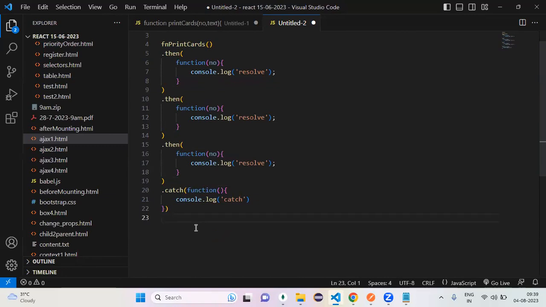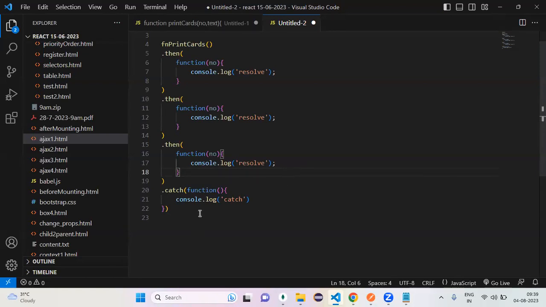If it is chaining, it is recommended to use a catch. So any exception occurred, success is okay, any failure occurred, who is the responsible person? Catch is going to take care, or not? Agreed?